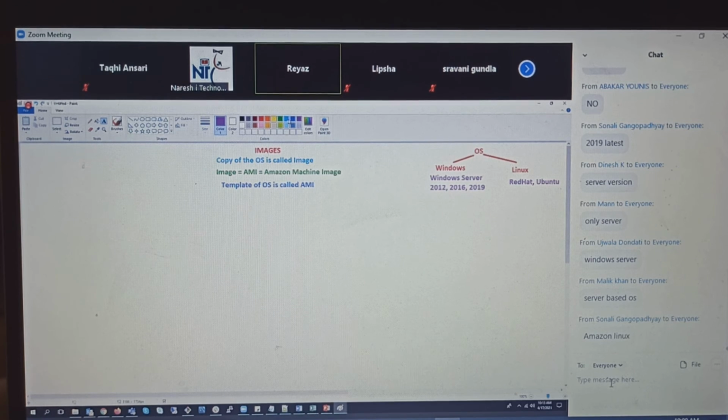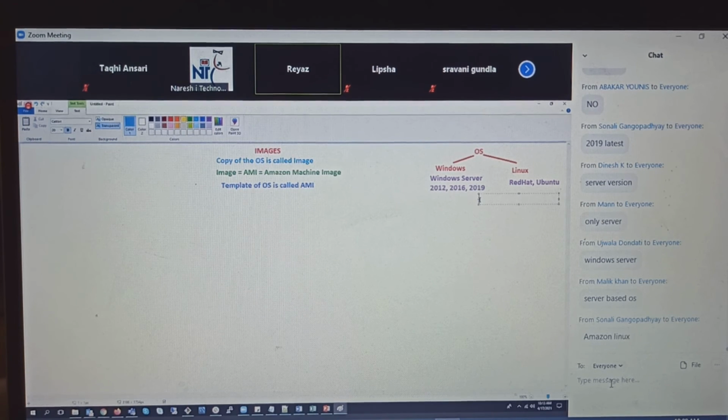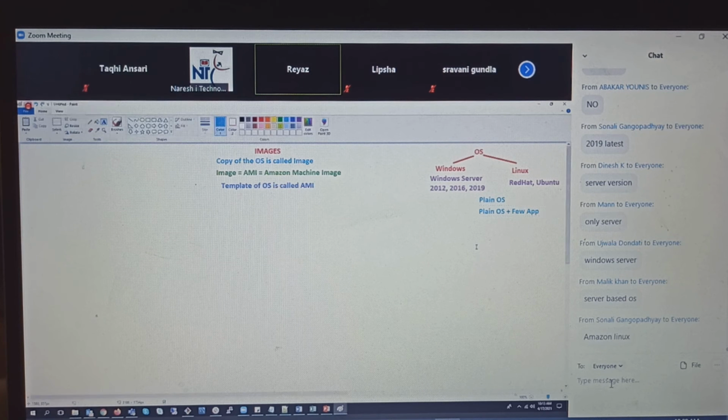Can we say that AWS will provide you a plain OS, or AWS can also provide a plain OS with a few applications there? Possible? Yes. You can have only the operating system, and also with the operating system, someone will install something and then keep it as an image.